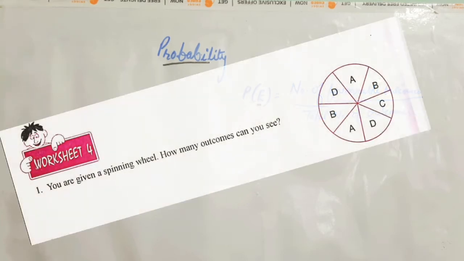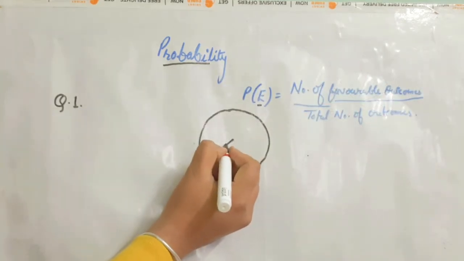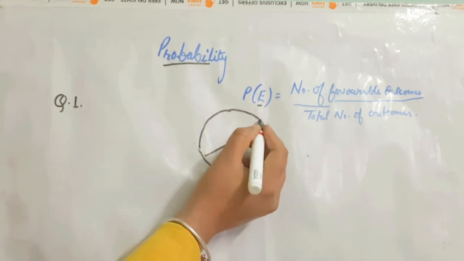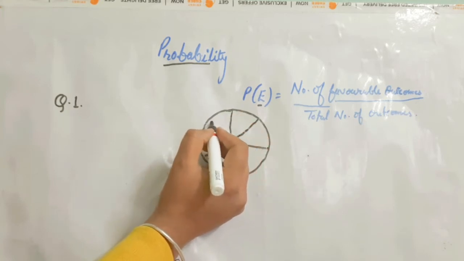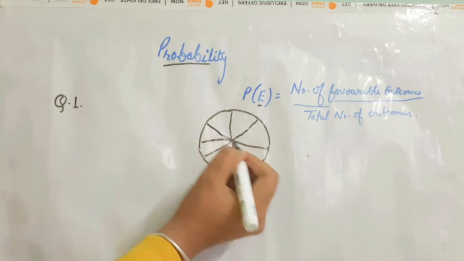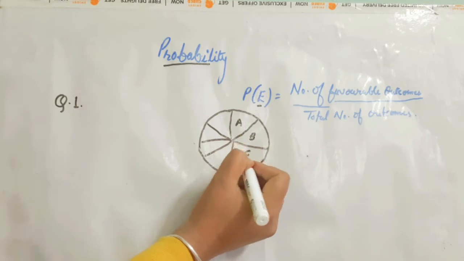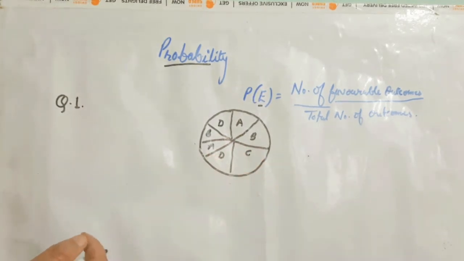First one is, you are given a spinning wheel. How many outcomes you can see? It is divided into 7 parts. And A, B, C, D is the total number of outcomes in the spinning wheel.